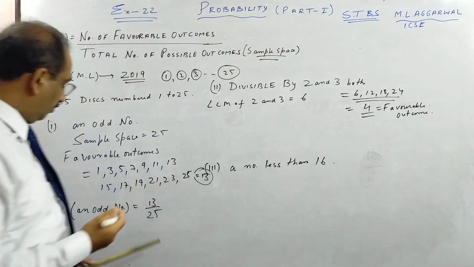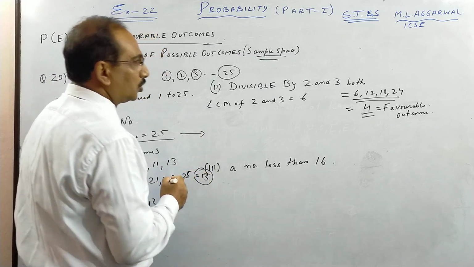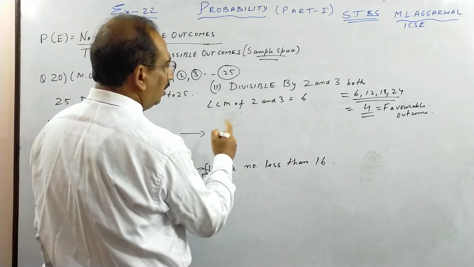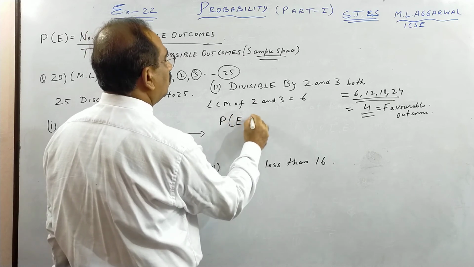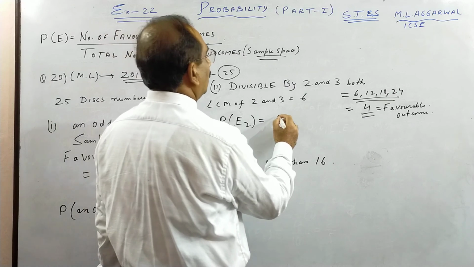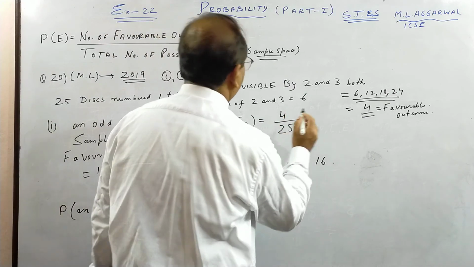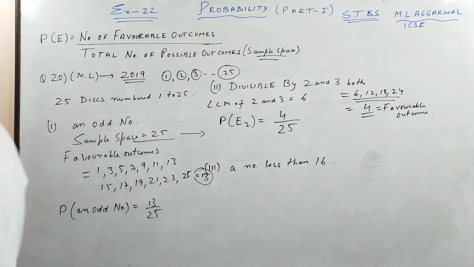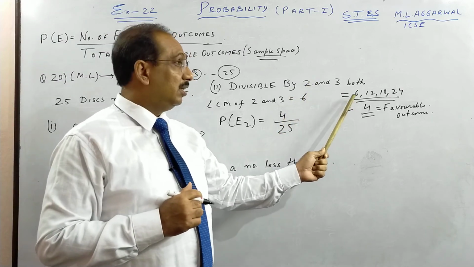As you know, the total number of outcomes we write once only. Okay, so what is the probability, let it be E2. You can write in brackets, divisible by both 2 and 3. So it is 4 upon 25.